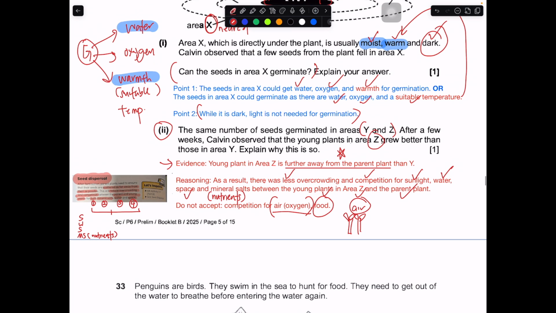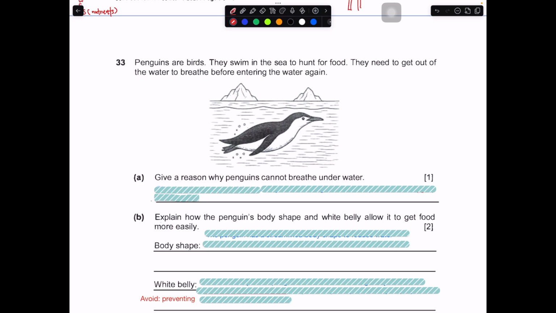Okay, so in this case, penguins are birds. They swim in the sea to hunt for food. They need to get out of the water to breathe before entering the water again. So basically they're asking you to give a reason why the penguin cannot breathe underwater. For you to be able to breathe underwater, you need to have this thing called gills. That means the birds don't have gills.